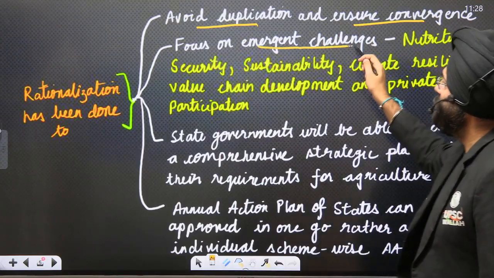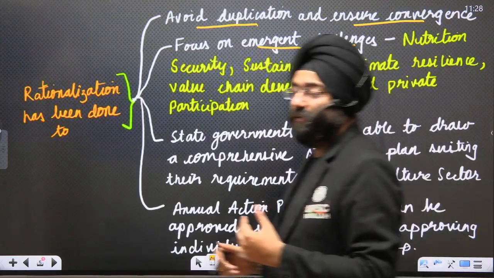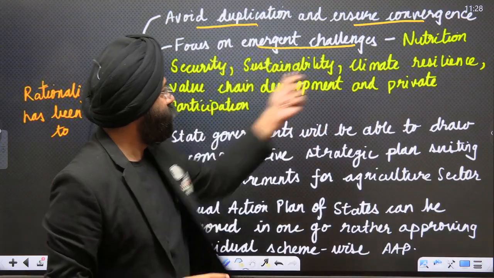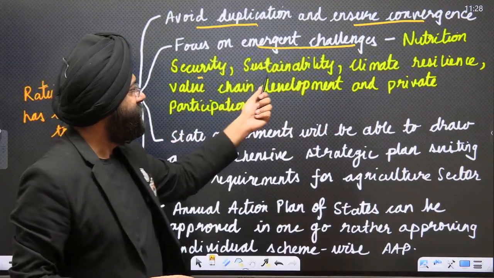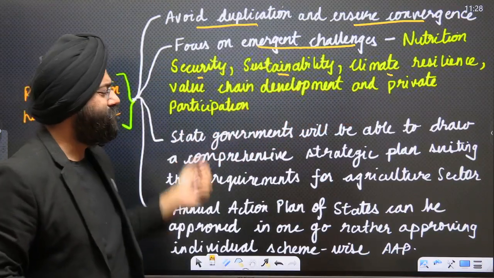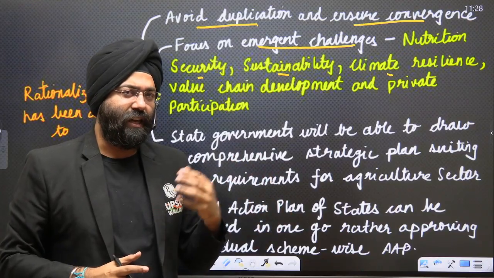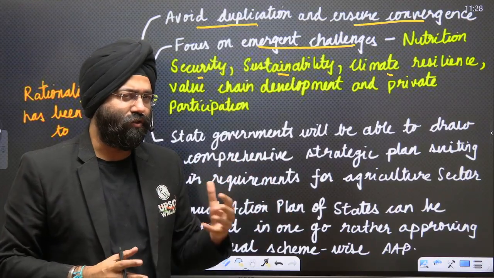Focus on emergent challenges, the new challenges that are coming up. We can target them more effectively, let us say nutrition security, sustainability, climate resilience, value chain additions, and private participation. So these are also some of the aims for the rationalization of those schemes.